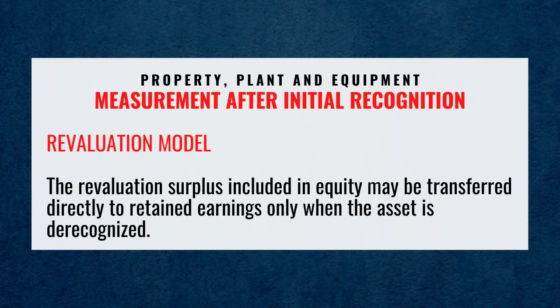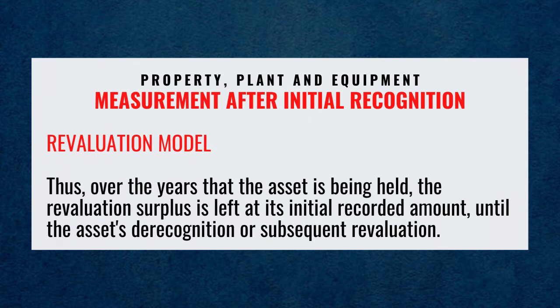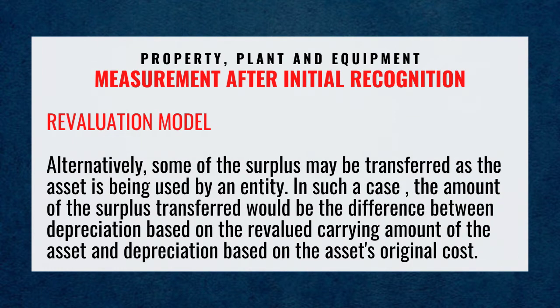The revaluation surplus included in equity may be transferred directly to retained earnings only when the asset is derecognized. Thus, over the years that the asset is being held, the revaluation surplus is left at its initial recorded amount until the asset's derecognition or subsequent revaluation.